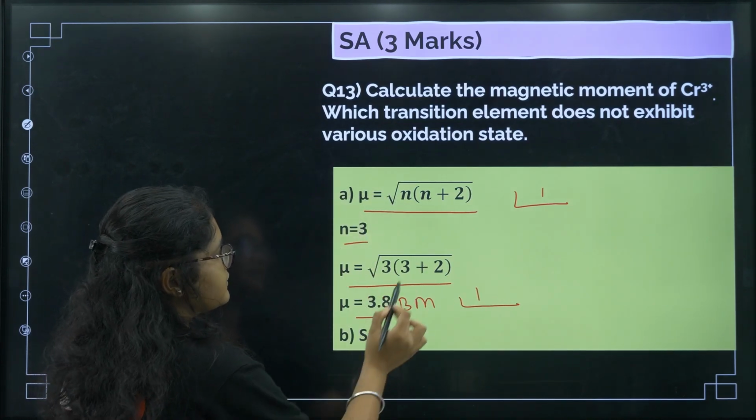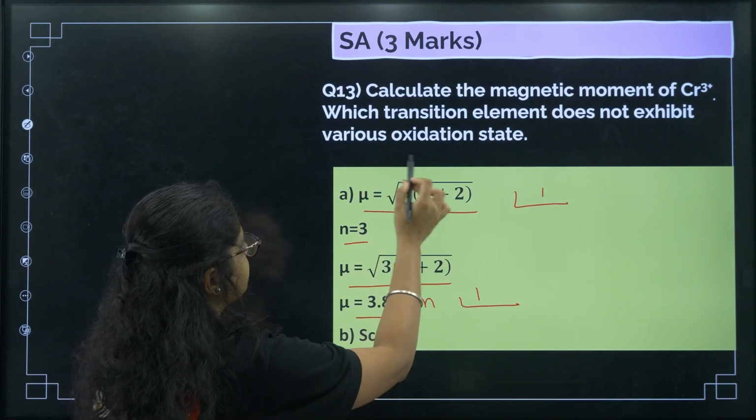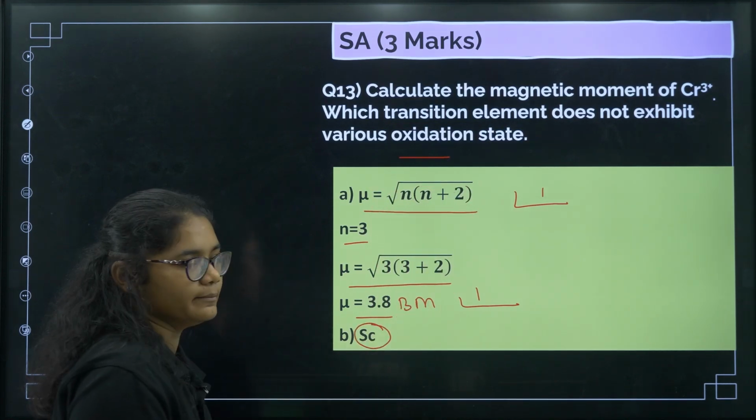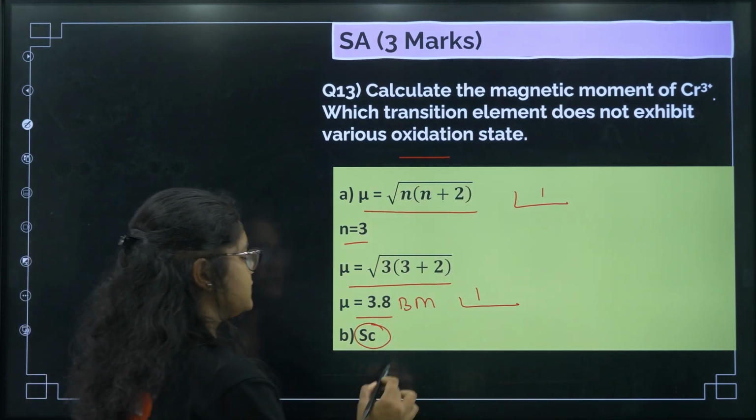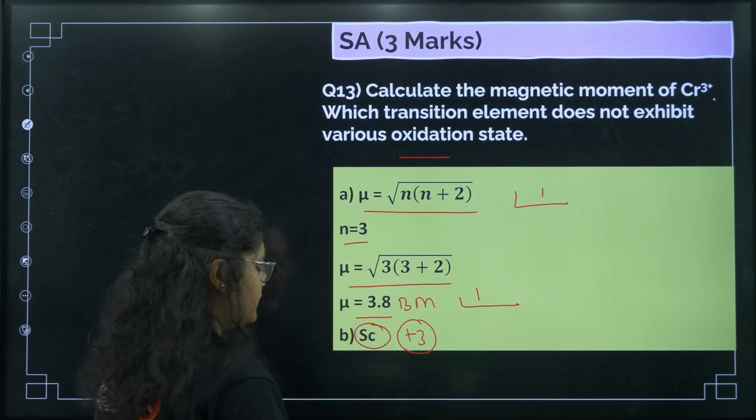Next, which element does not exhibit variable oxidation state? Scandium. Scandium has only the oxidation state of +3, right?